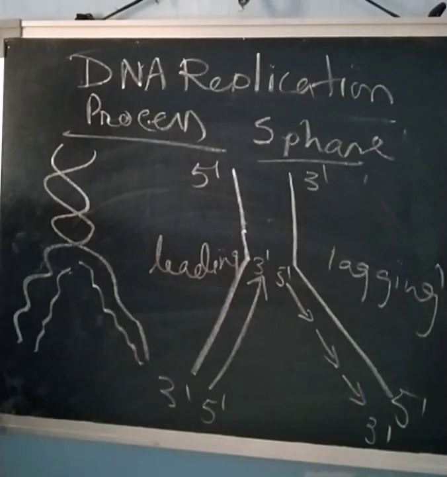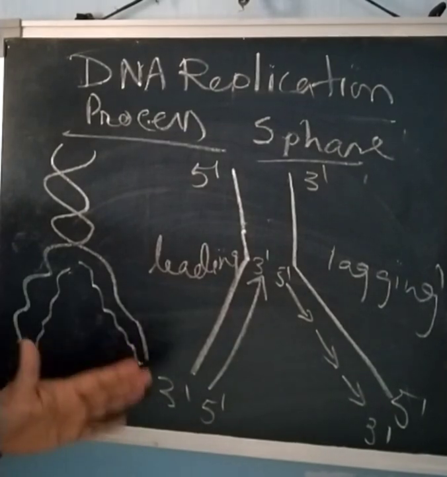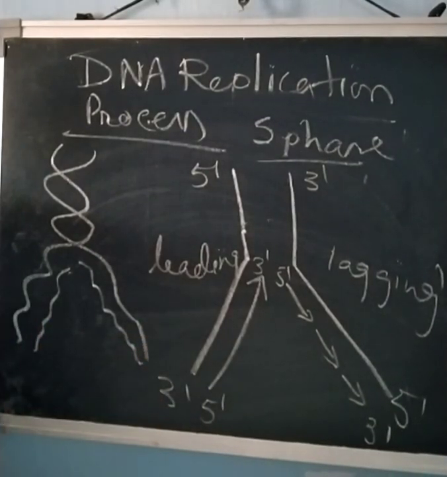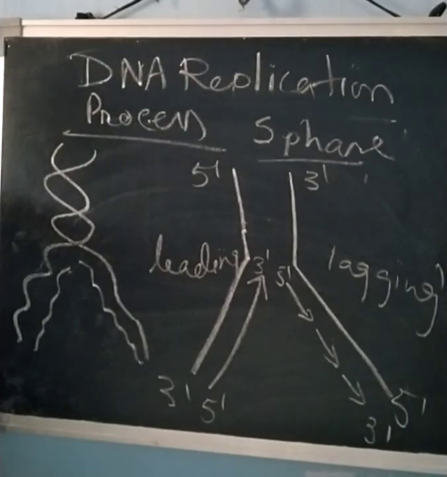Polymerization. The rate is approximately 2000 base pairs per second. Now in prokaryotes there are 3 types of DNA polymerase: 1, 2, 3. And in eukaryotes, alpha, beta, delta, gamma, all these are DNA polymerases found in eukaryotes. Now these enzymes are highly efficient.